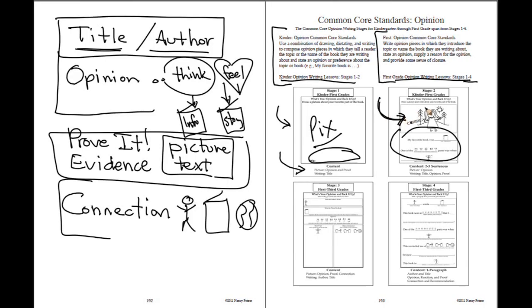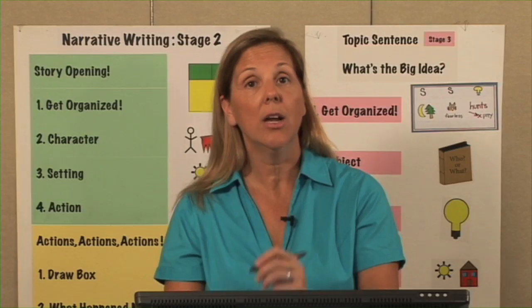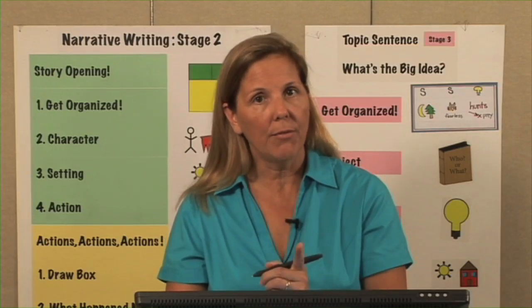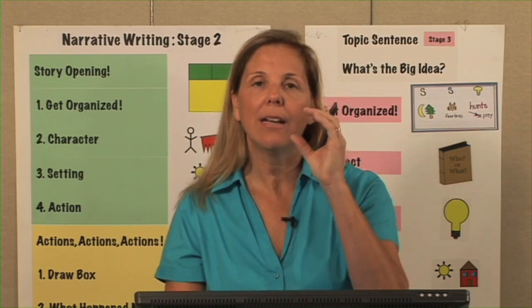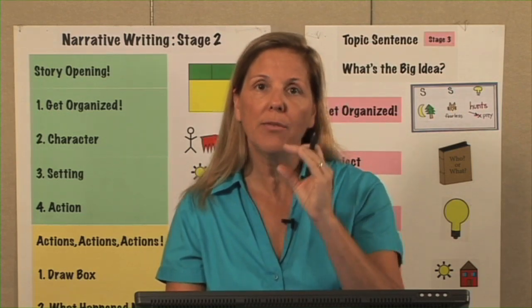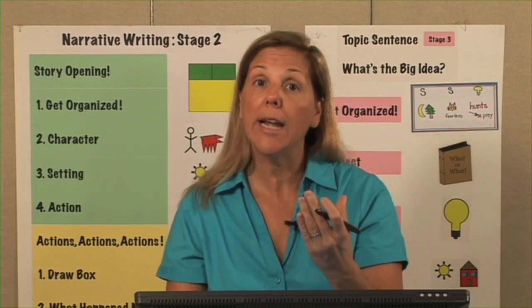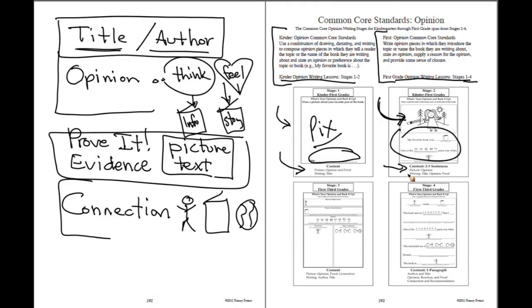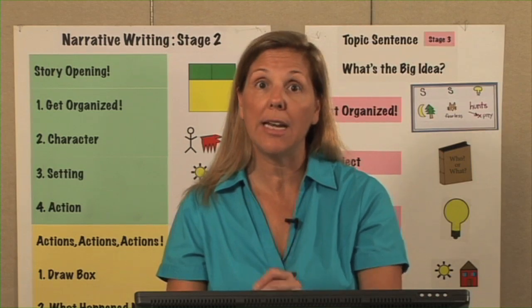So if you look at stage 2, you have your picture for your evidence, but then you have your closed sentences there. So they include the title of the book and their opinion in a very short little couple of sentences so that they begin writing out their opinions at stage 2. And notice right below this, you see all the descriptors of what they need in that opinion.